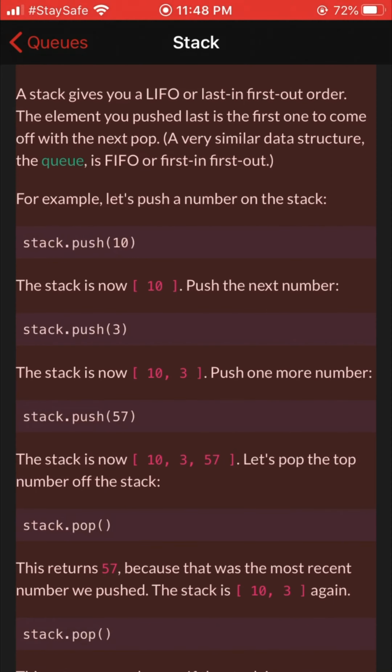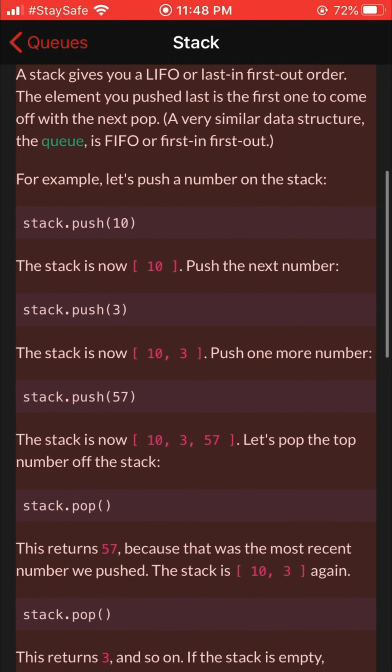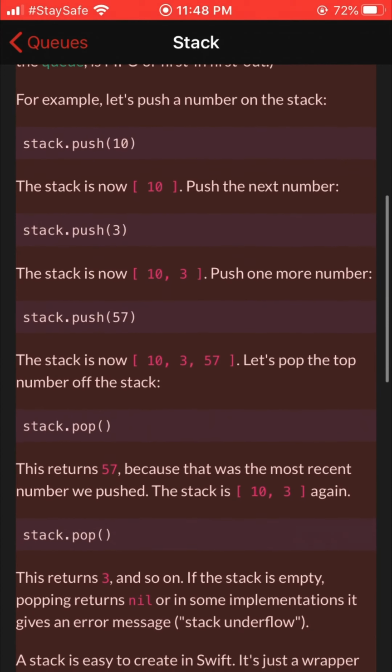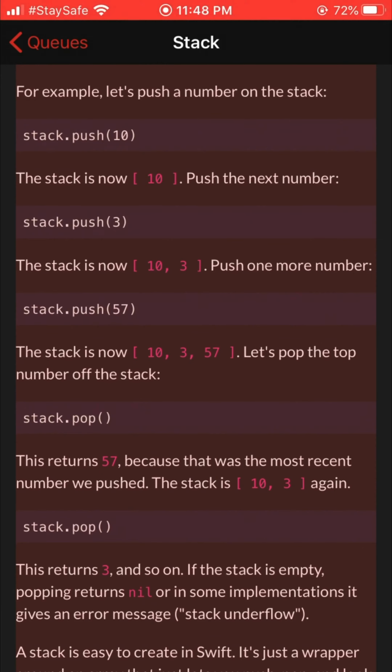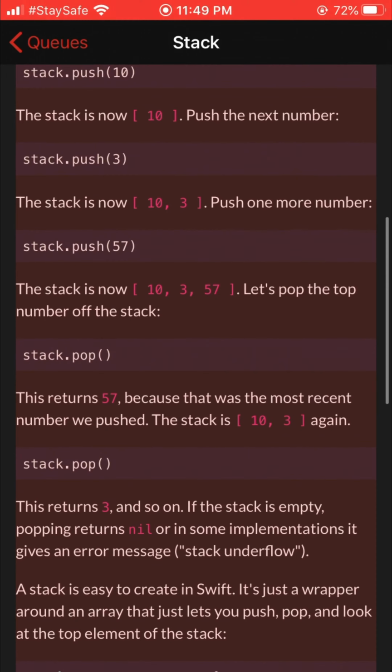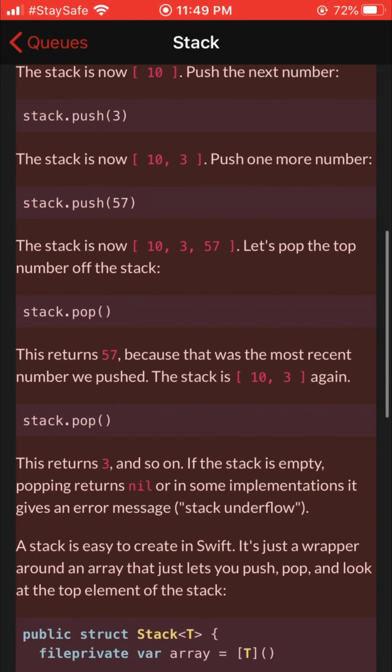For example, let's push a number on the stack. Stack push 10. The stack is now 10. Push the next number. Stack push 3. The stack is now 10, 3. Push one more number. Stack push 57. The stack is now 10, 3, 57.